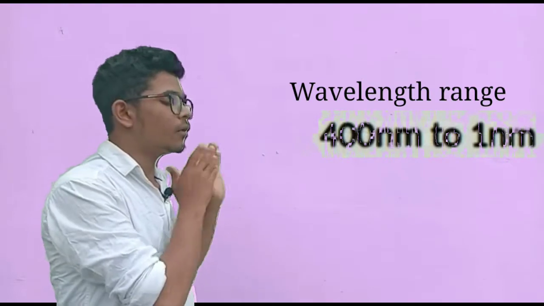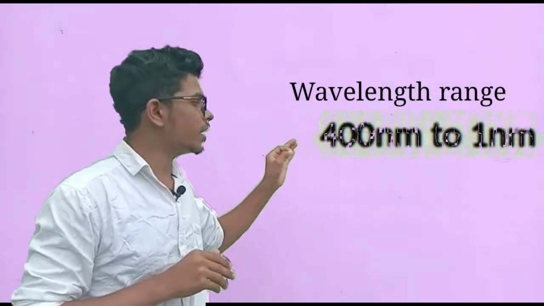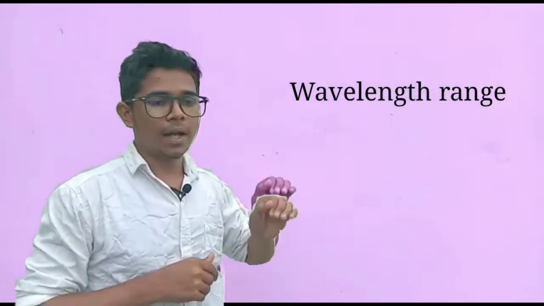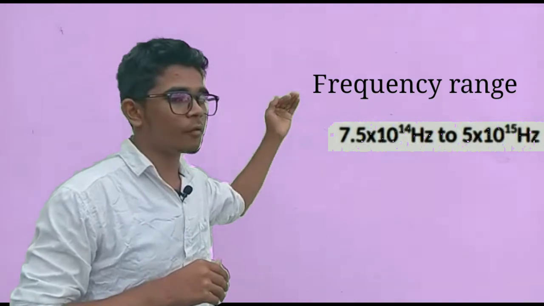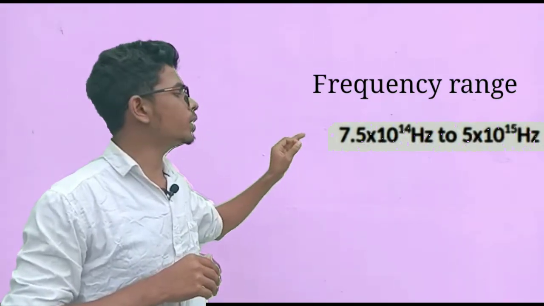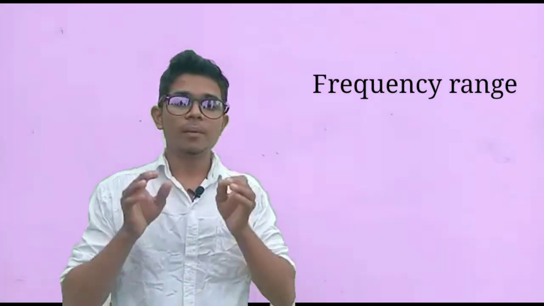The wavelength range of the ultraviolet rays is 400 nanometer to 1 nanometer, and the frequency range is 7.5 into 10 power 14 hertz to 5 into 10 power 15 hertz. The most important source of the ultraviolet rays is the sun. The sun is the most important source of the UV rays.